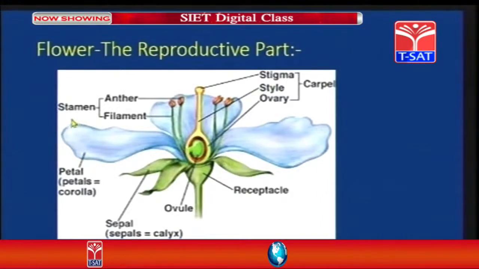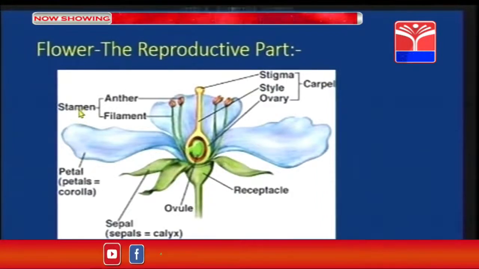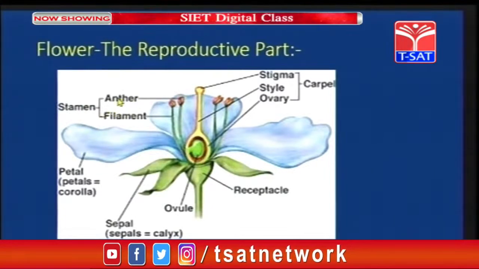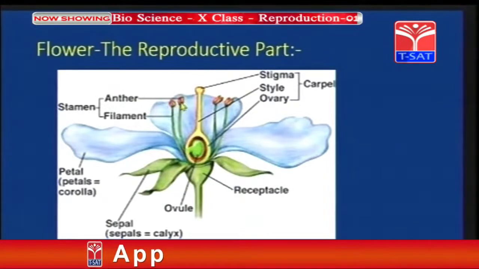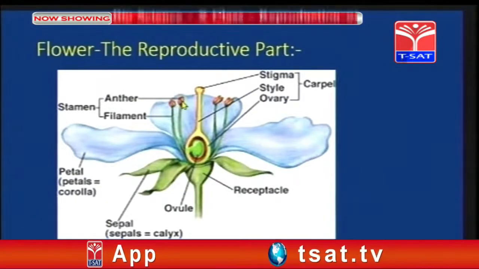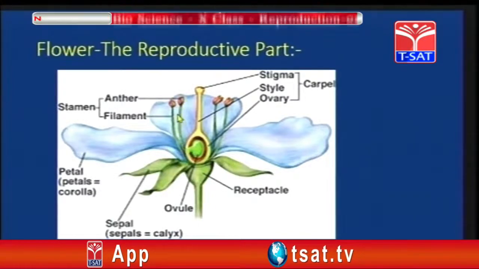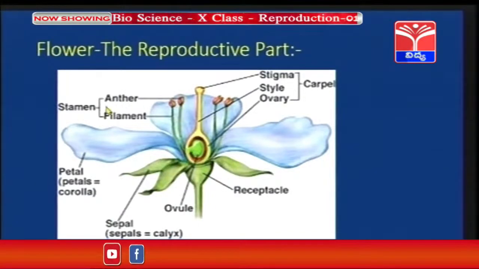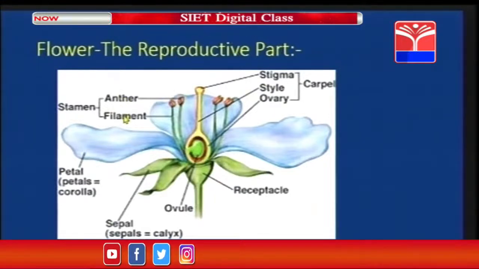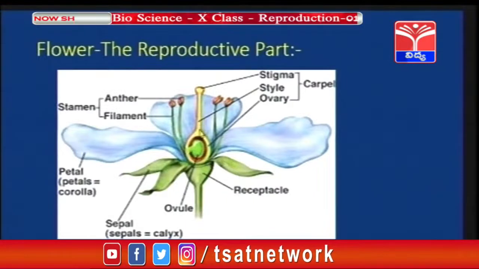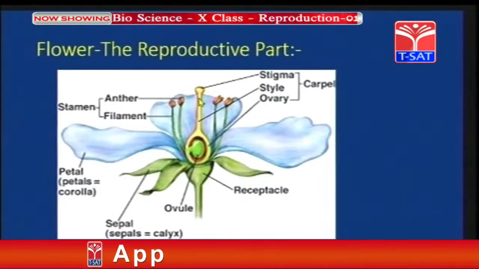Now, coming to stamens. Stamens are called as the reproductive parts. In stamens, we have two parts, that is anther and filament. As you can see over here, this bilobed structure is called as the anther and the tube-like structure is called as the filament. So, stamen consists of anther and filament. Coming to carpels, the part which you can see over here, this is called as the carpel.